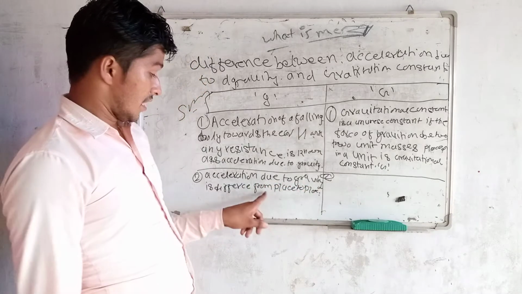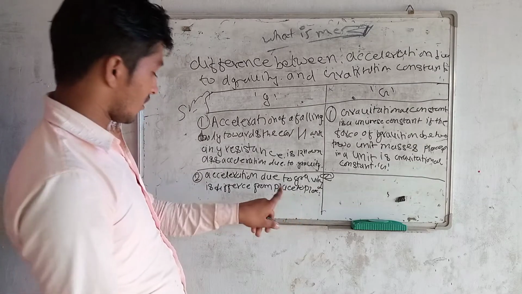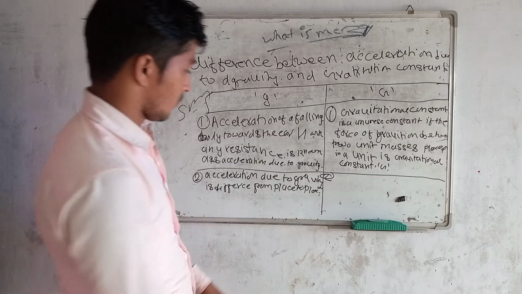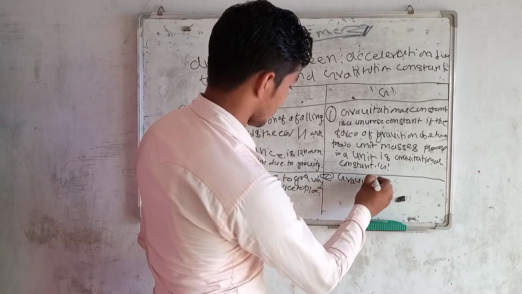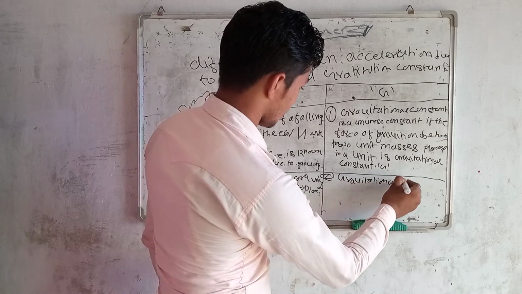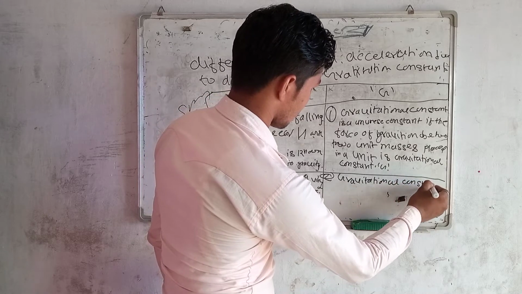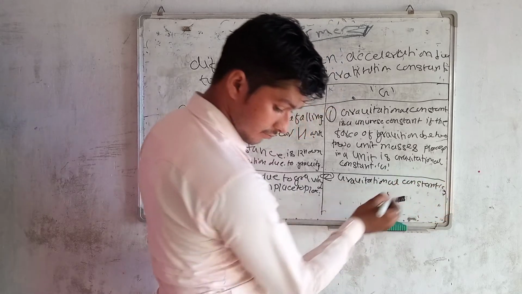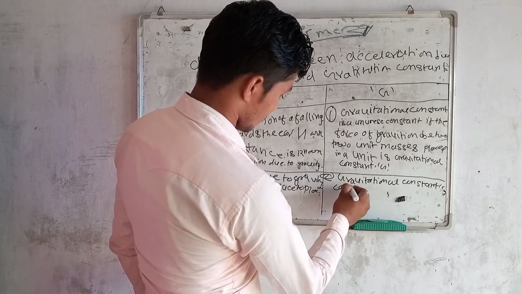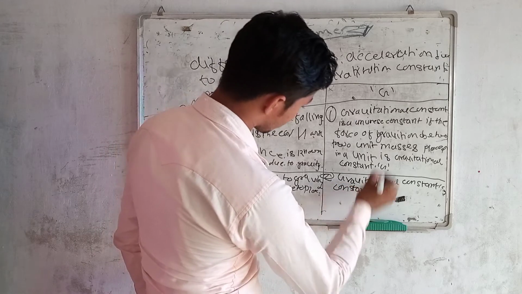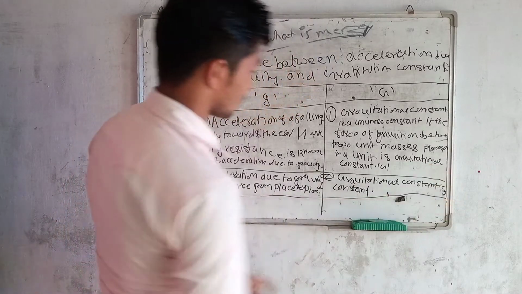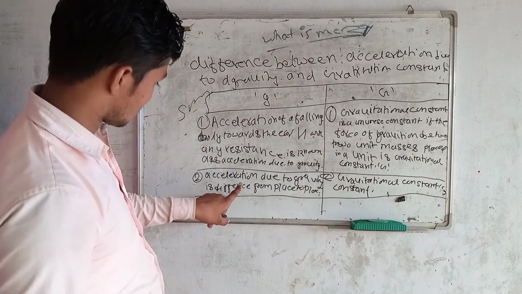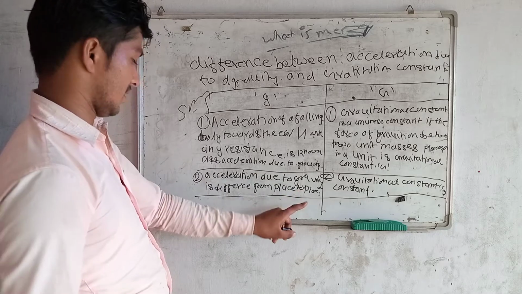The acceleration due to gravity is different from place to place on the Earth's surface. While gravitational constant is always constant. It does not change with changing the place.